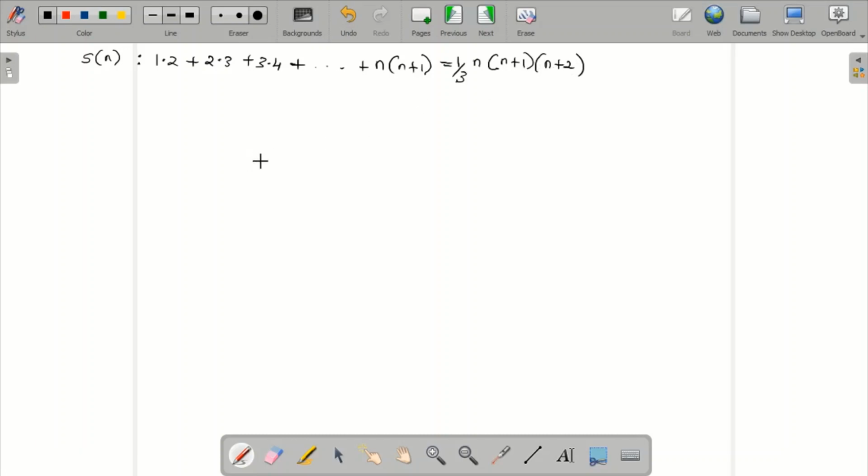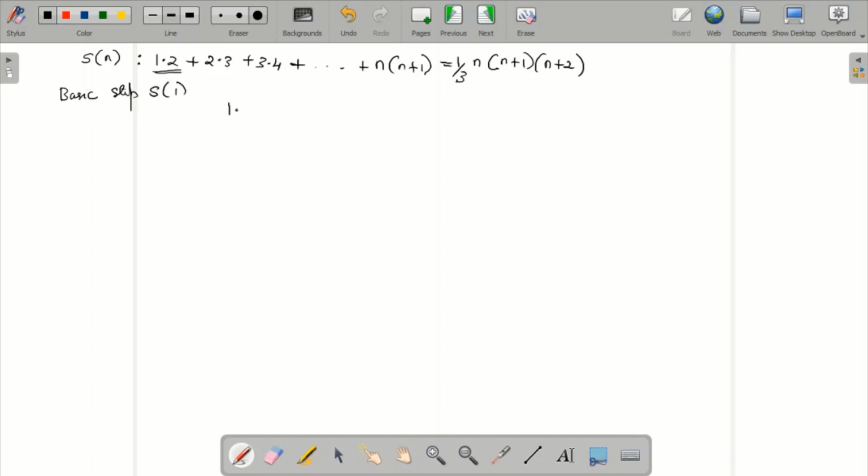Okay, n into n plus 1 into n plus 2. So what is this? You have to prove this using mathematical induction. Let us first do the basic step. Basic step is nothing but for S of 1. So this element you have to take.